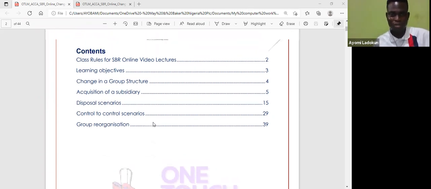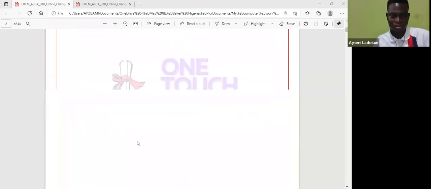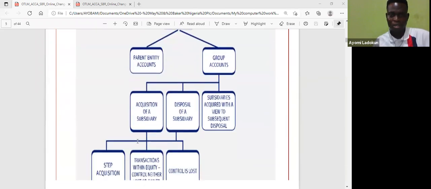Okay, so we're also going to find out, but obviously, we won't be able to consume everything today because I want to take it slowly so that we can really understand, because this aspect is going to be number one in SBR exams and even ICAN exams. Okay. So we also look at control to control scenarios. Group reorganization does not really come up. I've never seen it in any past exam before, but of course, I'll probably show you some highlights in case it comes up. Okay. So let's start straight away.